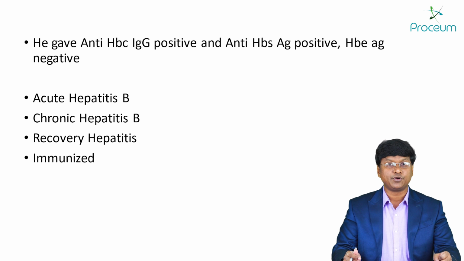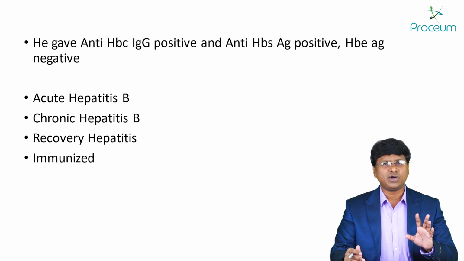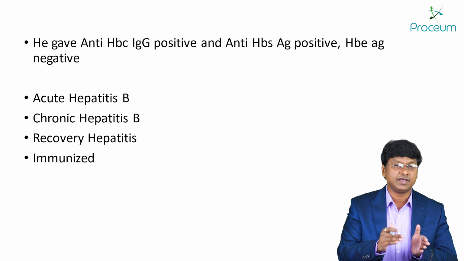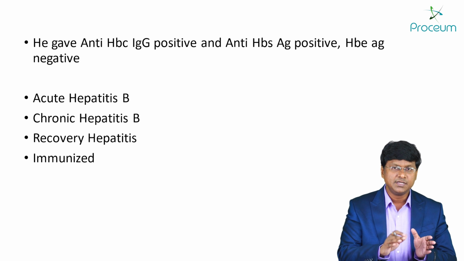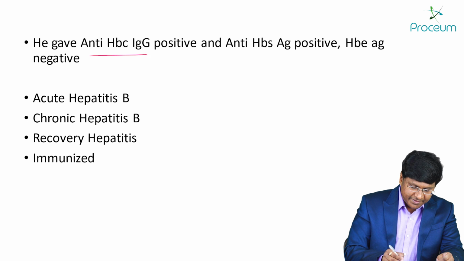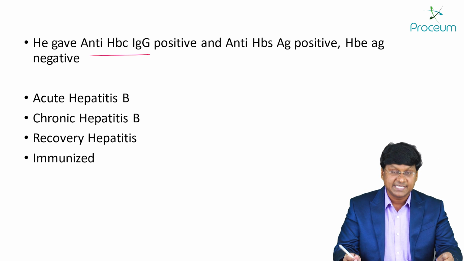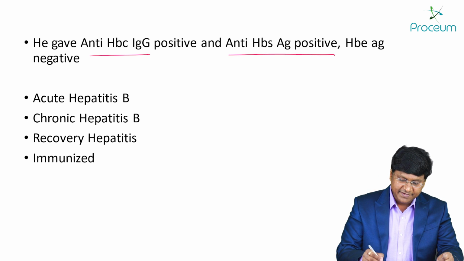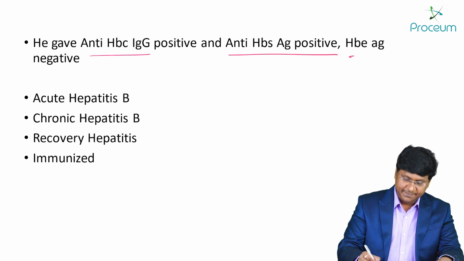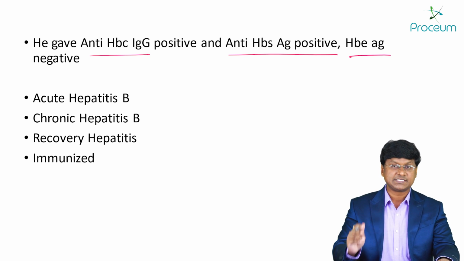Yes, this is another important question. This was a recall where the serology was not being recalled properly. I still have a little confusion regarding this particular question, but let me just try to summarize. He gave a serology of hepatitis B where anti-HBC IgG is positive, surface antigen is positive, anti-HBS is positive, and envelope antigen is negative. What is the diagnosis?